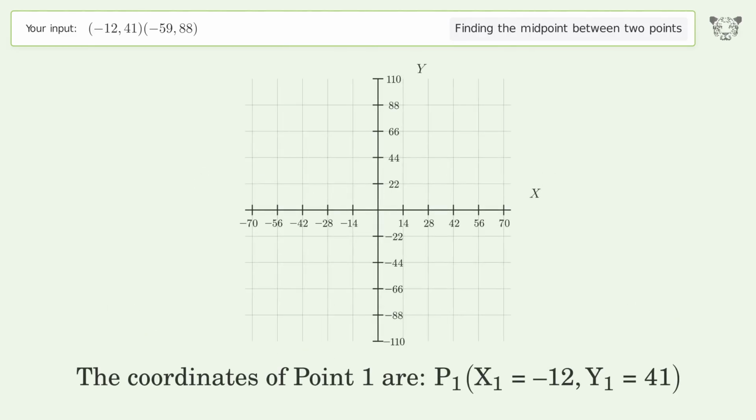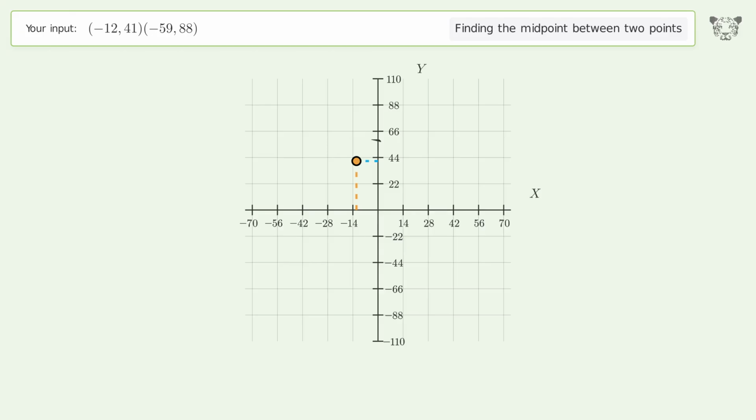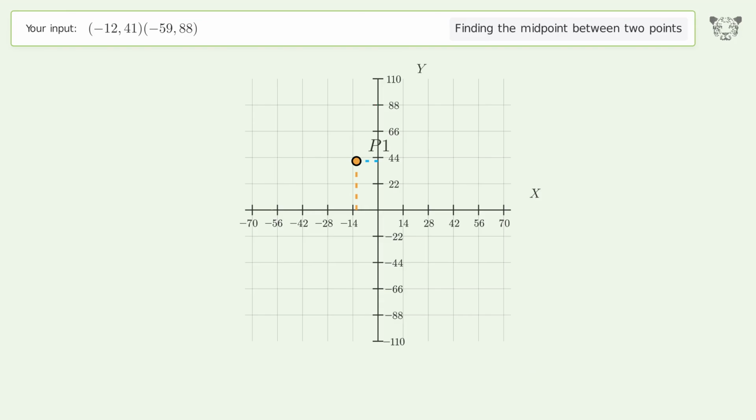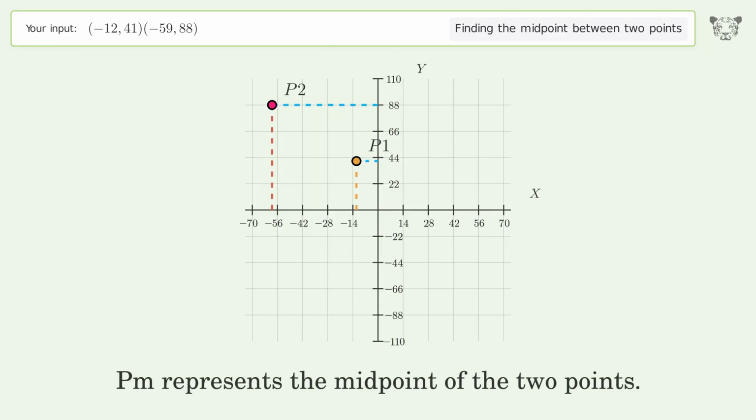The coordinates of point 1 are x1 equals negative 12, y1 equals 41. The coordinates of point 2 are x2 equals negative 59, y2 equals 88. PM represents the midpoint of the 2 points.